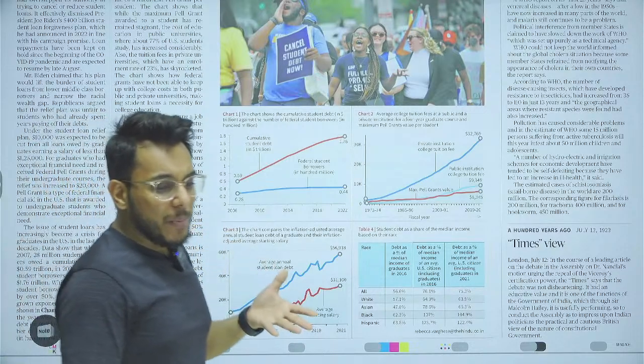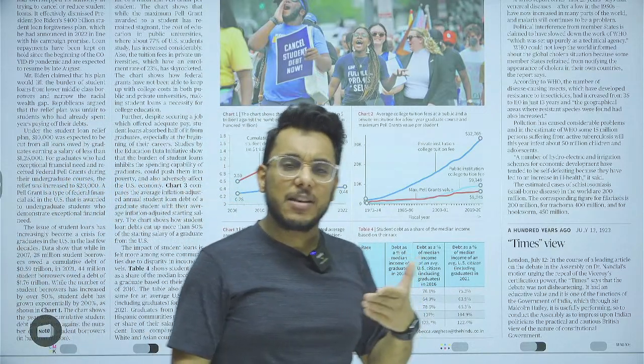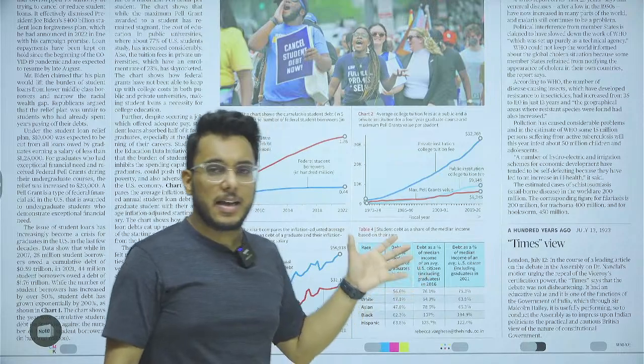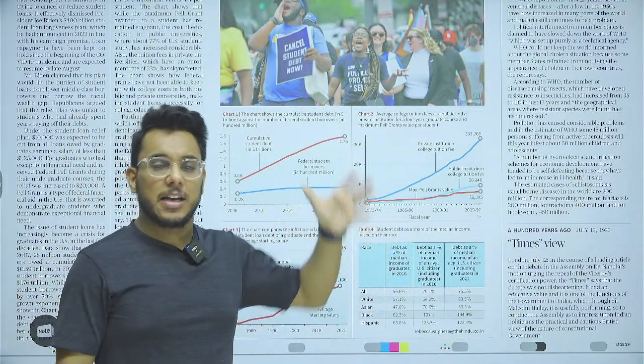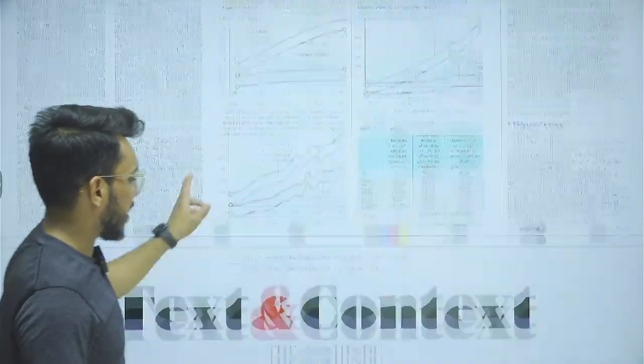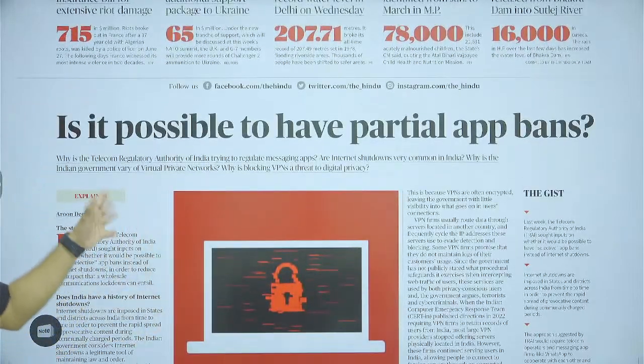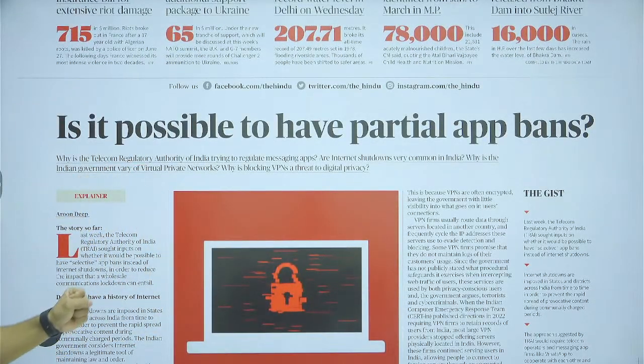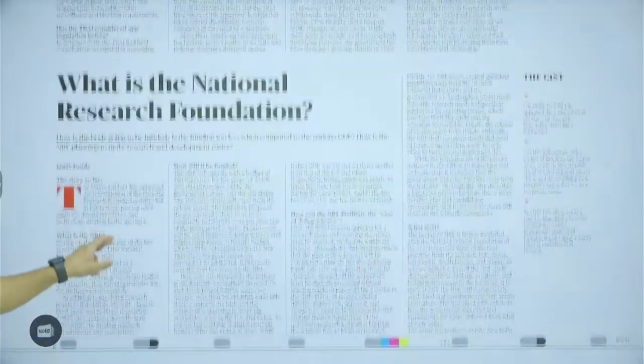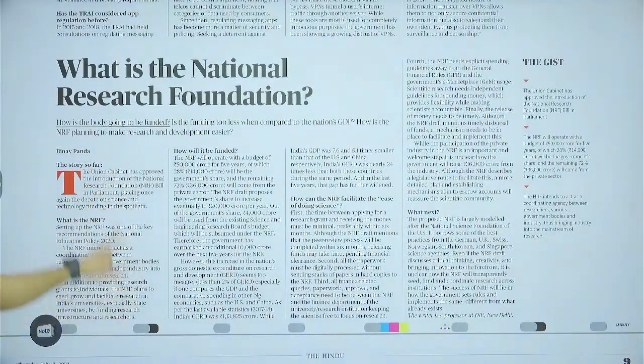For our UPSC examination, again I will advise you not to go into too much detail, such as how much is the average debt of a US student. On text and context, we have an important article, partial app bans. We'll take this article. Then the National Research Foundation, we will take this article also.